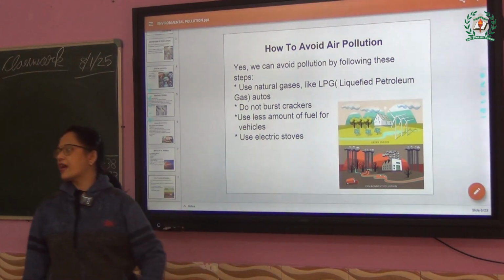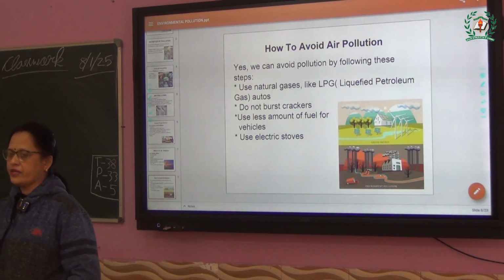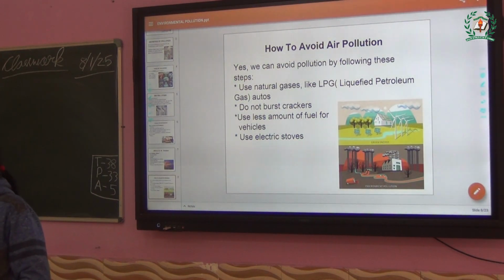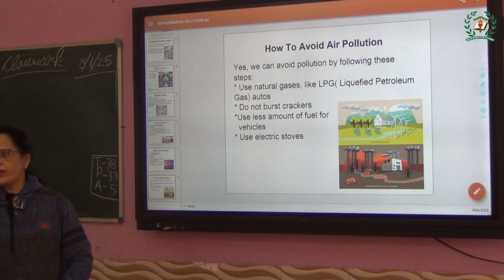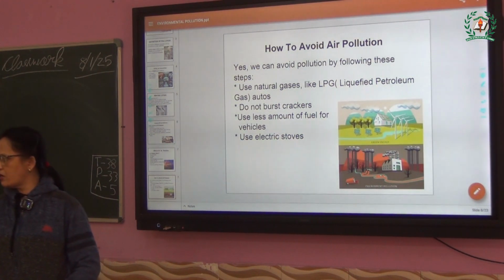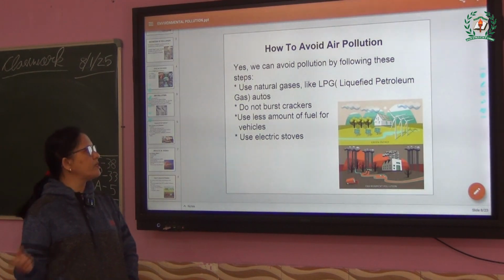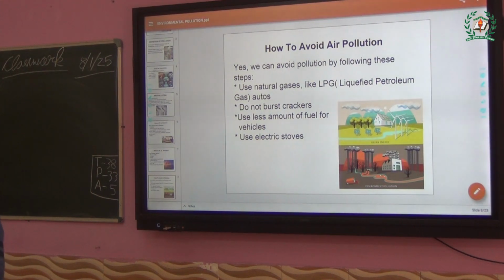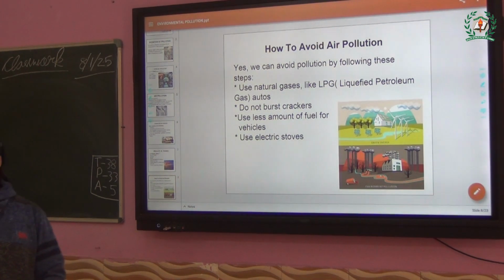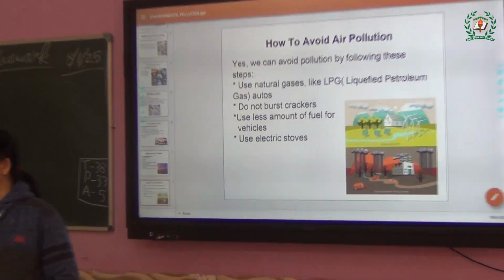Then do not burst crackers. Every time we are making you aware that you should not burst crackers. It may cause accidents also, and it is polluting the air. When you burst crackers, some smoke comes out. So for that we are telling you, do not burst crackers. Use less fuel for vehicles. That's why nowadays electric scooters and electric vehicles have been introduced. Why? To get rid of the air pollution.